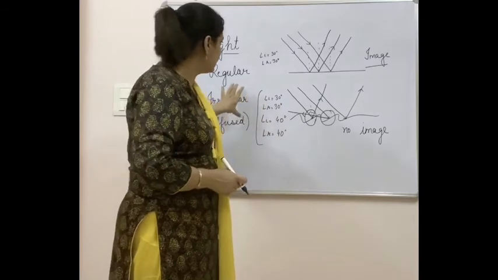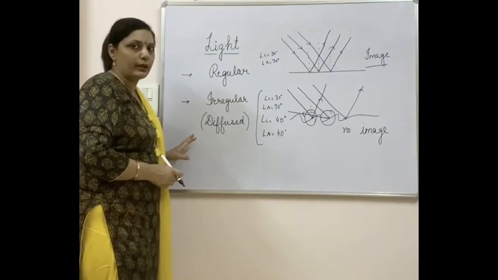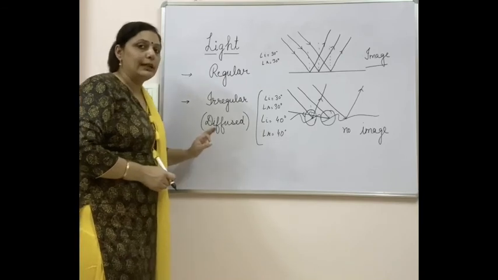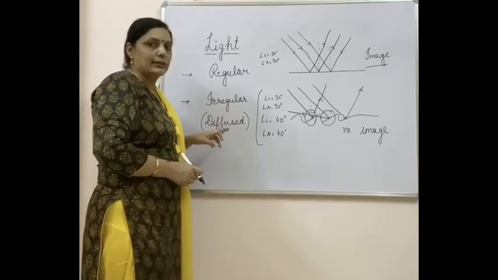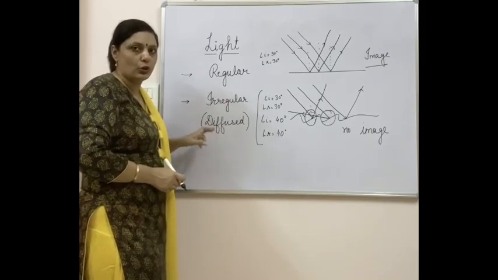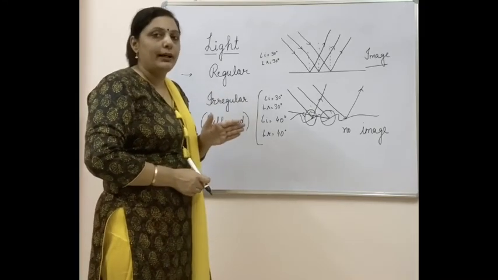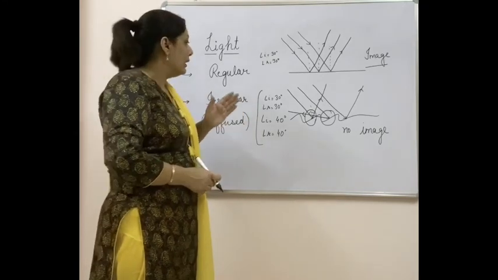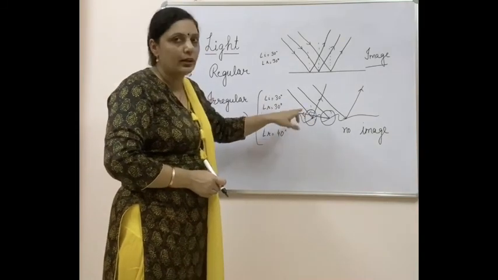Hope now this is clear to you, what is regular reflection and what is irregular reflection. Please don't ever write that irregular reflection is the failure of the laws of reflection. No, not at all. Laws of reflection are always being applied. They are never failed in any case. Only the circumstances are different.